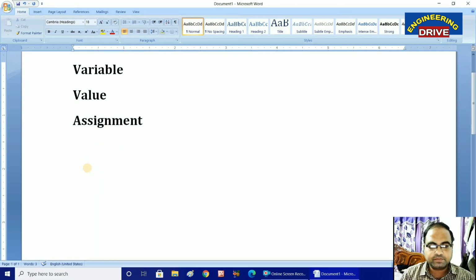For example, x is a variable, single equal to is an assignment operator, and this 10 is nothing but the value of the variable. So these three things combined together form this: this is a variable, this is a value, and this is the assignment operator. Is it right? Now this is okay. The concept is the same. What we have discussed in our previous programming languages, the same concept here.